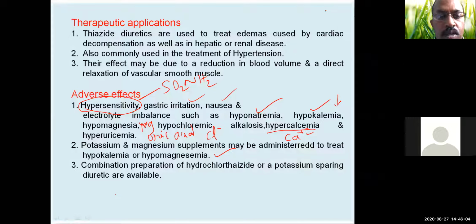So these are the adverse effects of thiazide and hydrothiazide like drugs.